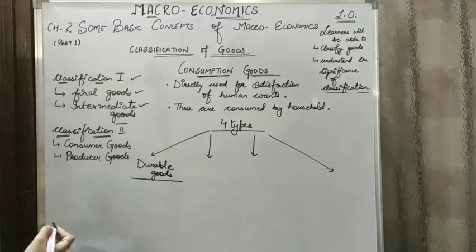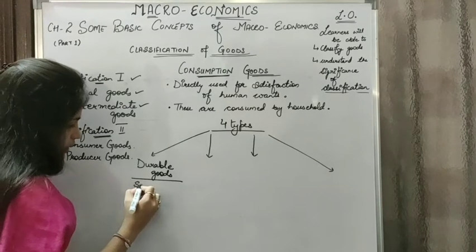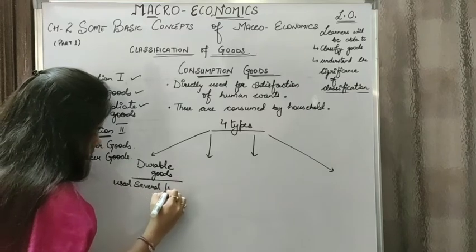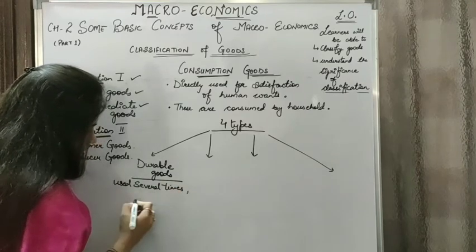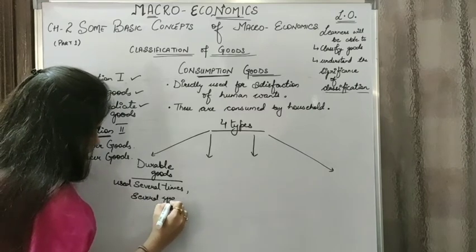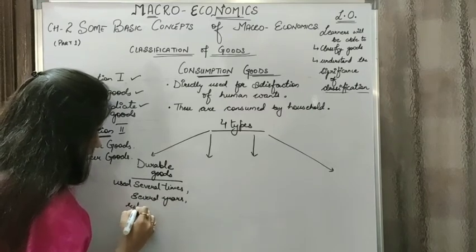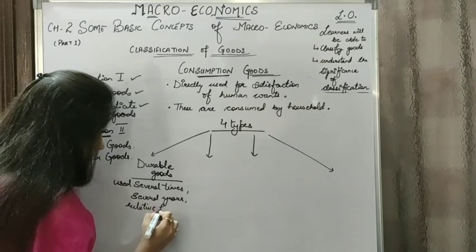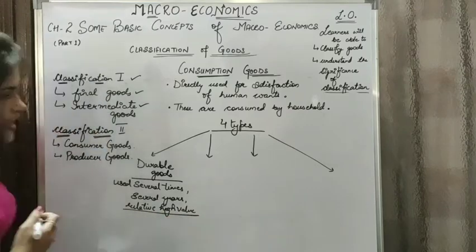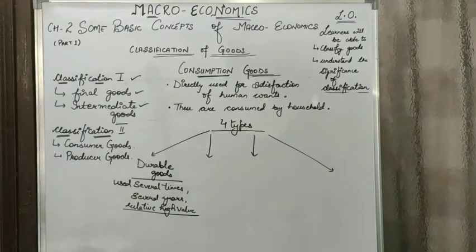These are the goods which are used several times and for several years. They are relatively high in value, that means they are expensive. For example, TV, scooter, car, washing machines, etc.